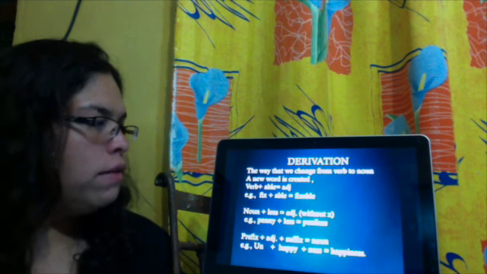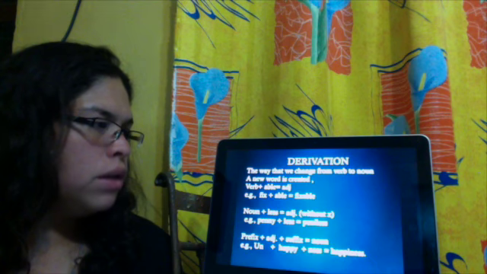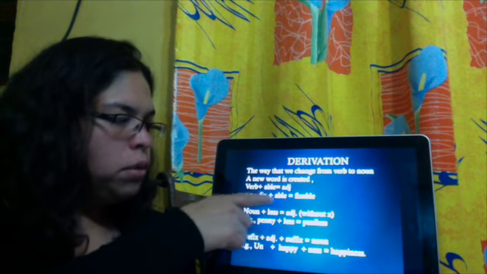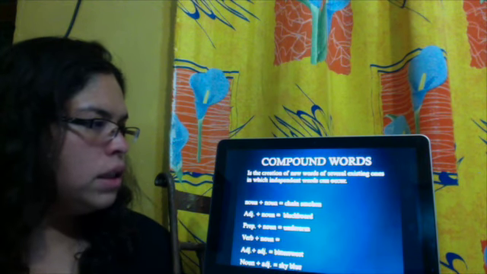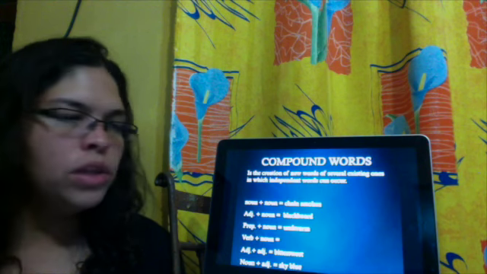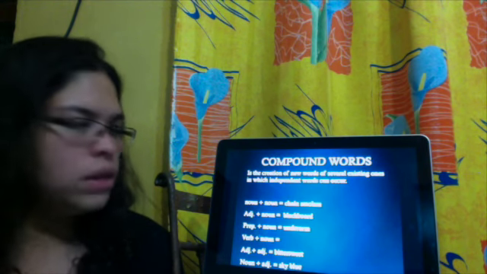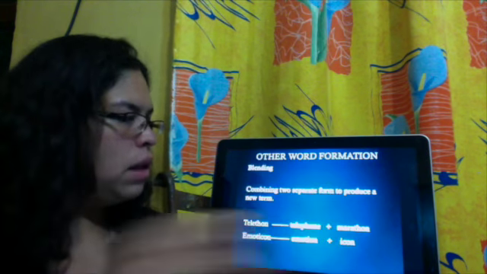Derivation. The derivation is the way that we change the verb to the noun. A new word is created. Example: fix plus able, fixable. Compound words. Compound words are the creation of a new word from several existing ones in which independent words can occur. Example: noun to noun, chain smoking.